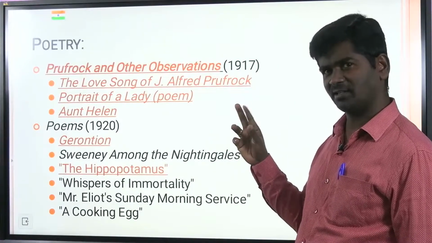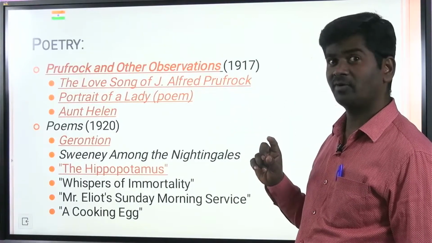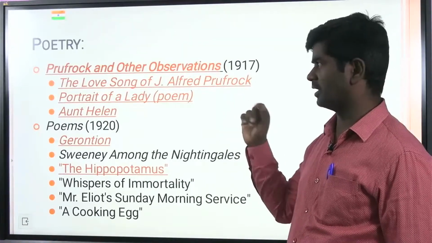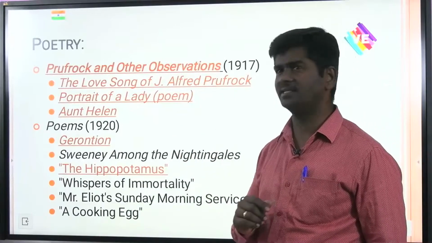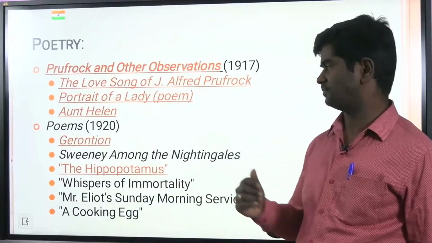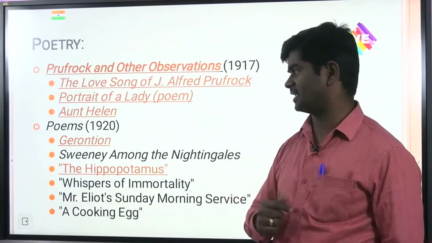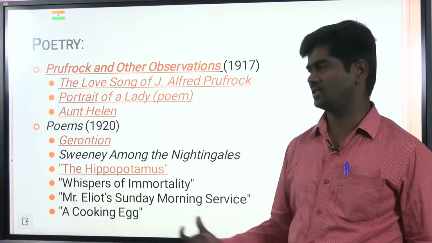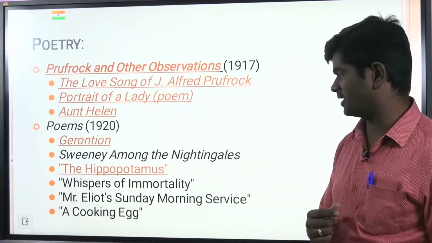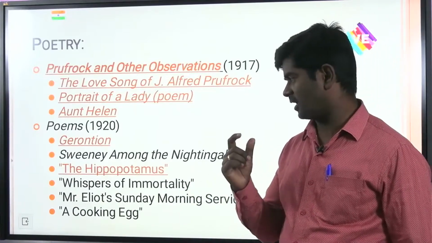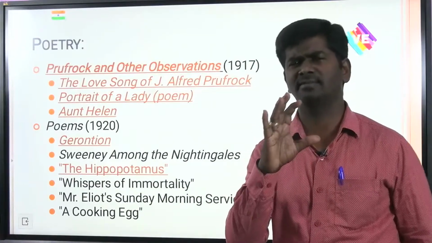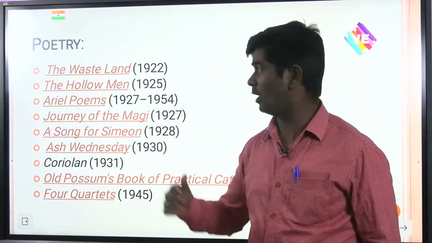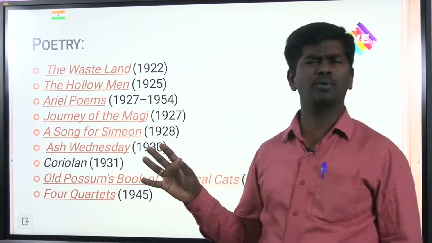Remember, don't confuse the title, this is also very important. Portrait of the Artist as a Young Man is written by James Joyce. Portrait of a Lady is a poem written by T.S. Eliot. And Aunt Helen and Gerontion and Sweeney Among the Nightingales, The Hippopotamus. Next, Whispers of Immortality and Mr. Eliot's Sunday Morning Service and A Cooking Egg. These are some of the poems composed by T.S. Eliot in 1920 and during World War One, and The Wasteland, a very popular work.